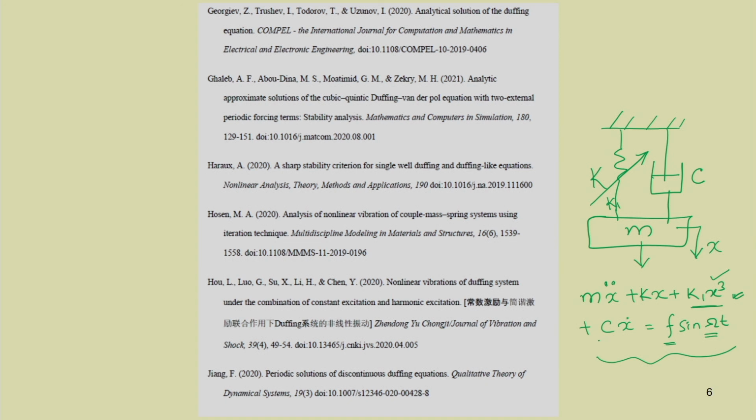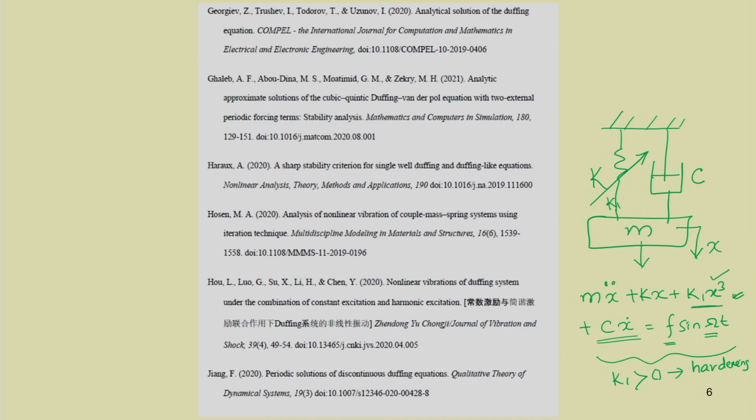So, if the forcing f equals 0, then this is the Duffing equation for a free vibration type. If the damping term is also neglected, if the damping factor c is taken to be 0, then this equation reduces to m x double dot plus k x plus k1 x cube, that is an undamped Duffing oscillator. So, if k1 is greater than 0, this is hardening type, that is positive, then the spring is said to be a hard spring, and if k1 is less than 0, the spring is said to be a soft spring.